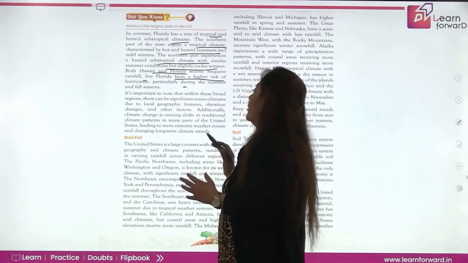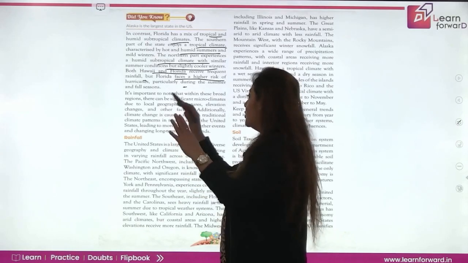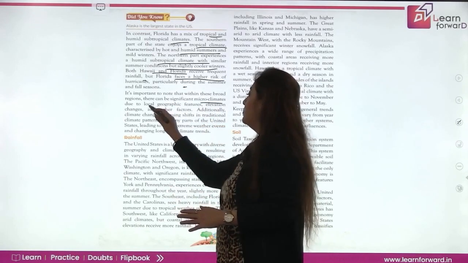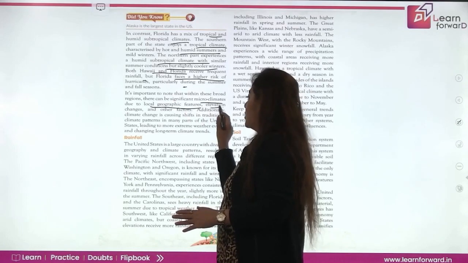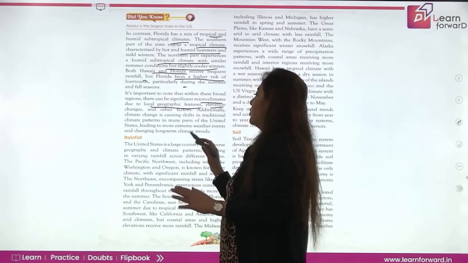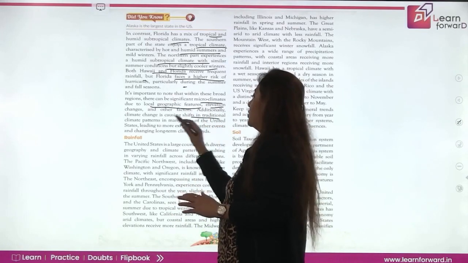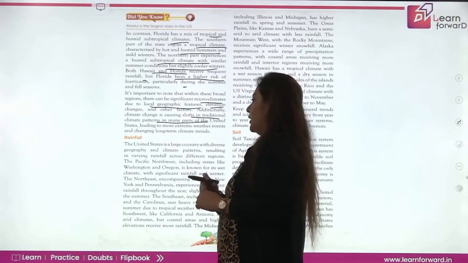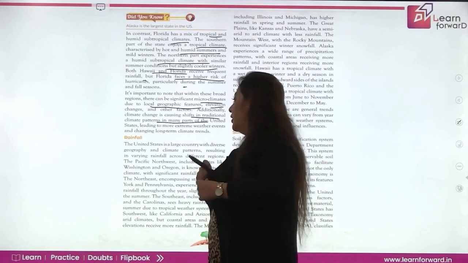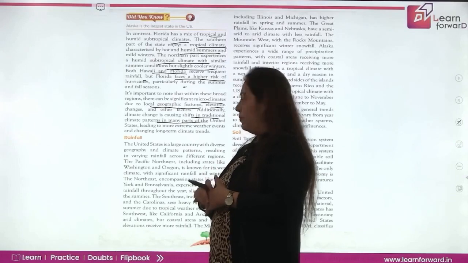ये बहुत इंपॉर्टेंट है नोट करना कि जो ब्रॉड रीजन्स हैं, इसमें माइक्रो क्लाइमेट्स भी होते हैं because of elevation and other factors. Additionally, जो climate change है, it is a shift in traditional climate patterns in many parts of the United States, leading to more extreme weather conditions and changing long-term climate trends.